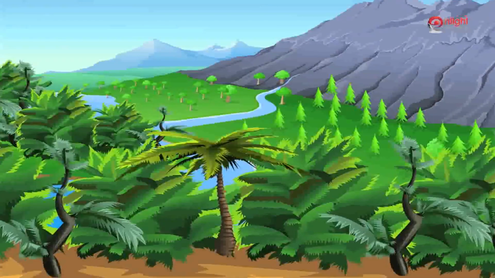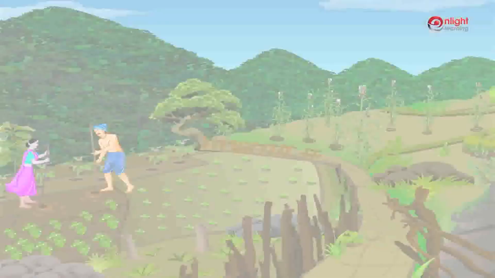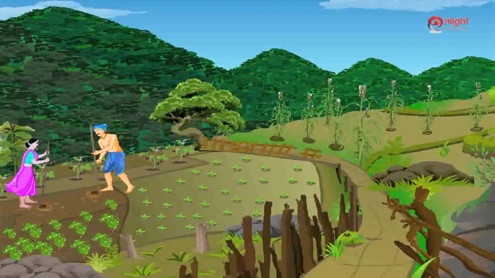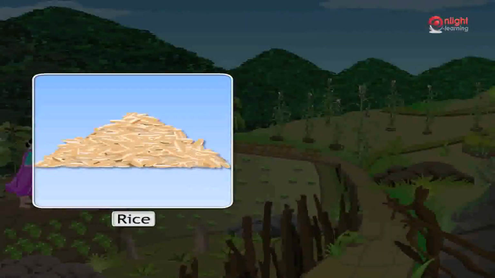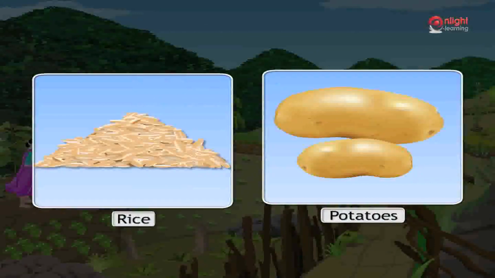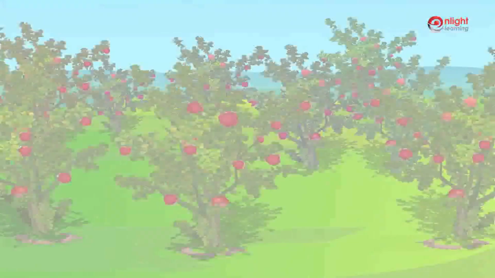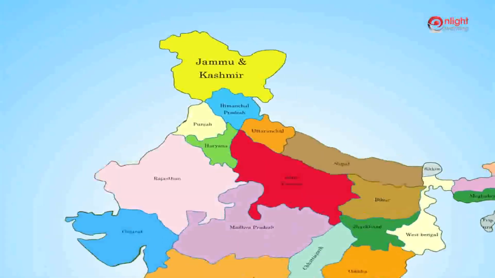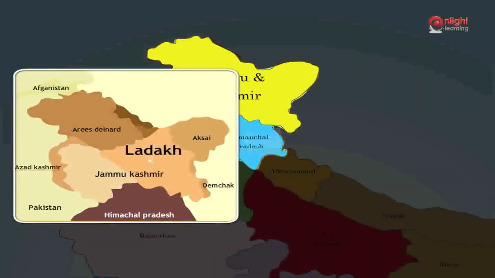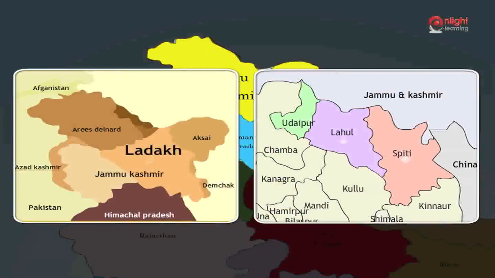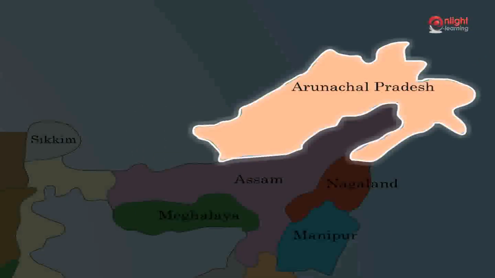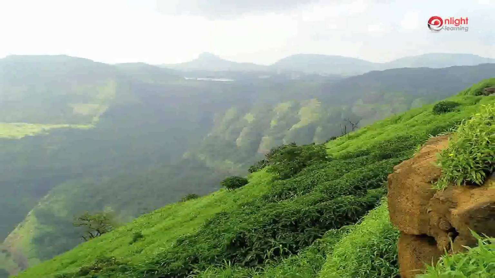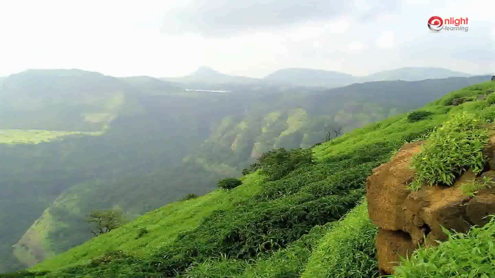The different types of trees and plants grown here are: orchards are grown on the slopes, rice in valleys, and potatoes in almost all areas. Here we see apple orchards and rice cultivation. Where do we find mountain soil in India? We find mountain soil in areas of Ladakh, Lahaul, and Spiti district of the Himalayan region, Sikkim, Assam, Arunachal Pradesh, Kashmir, Eastern Ghats, and the summits of the Sahyadris.